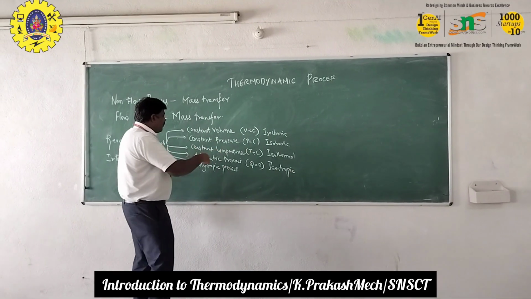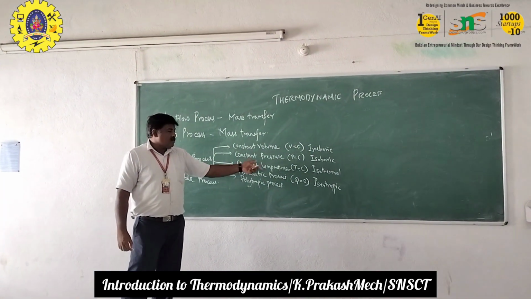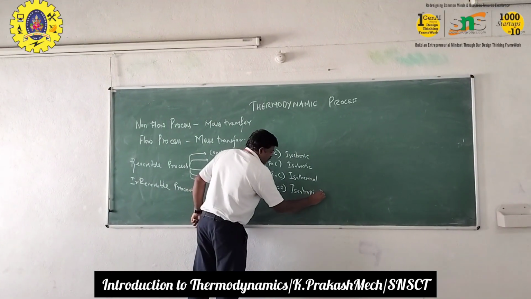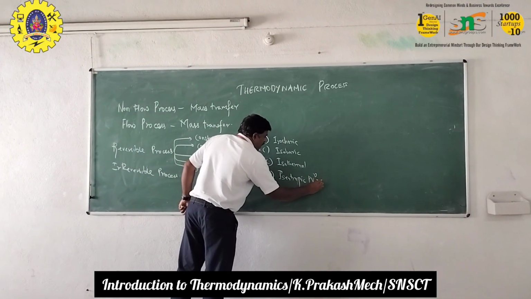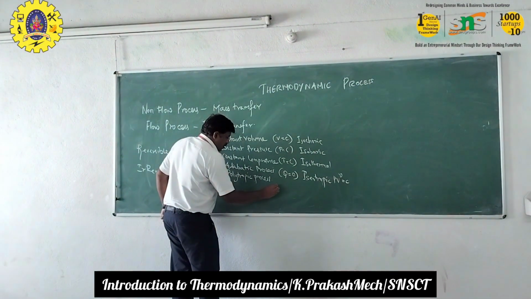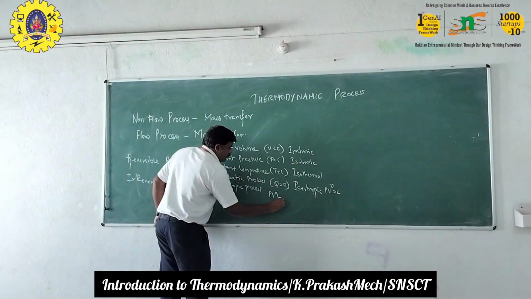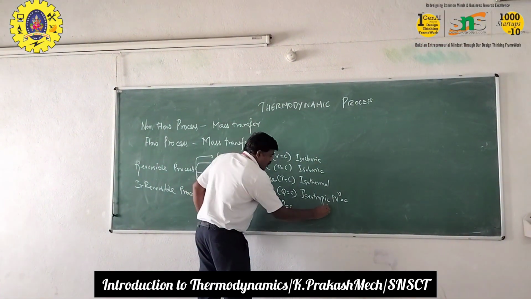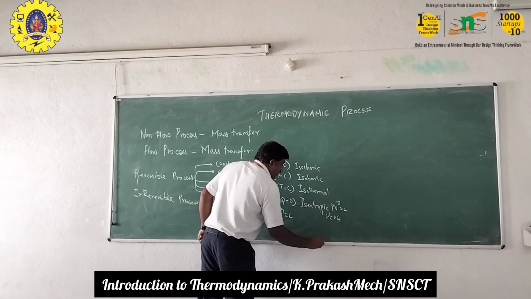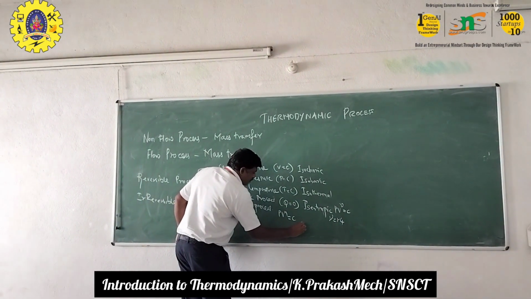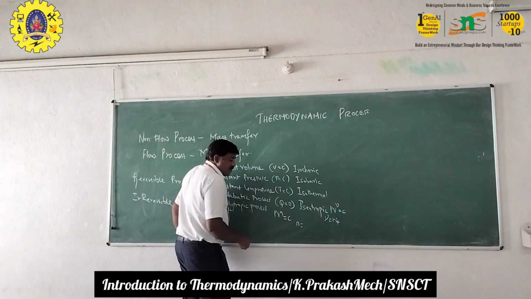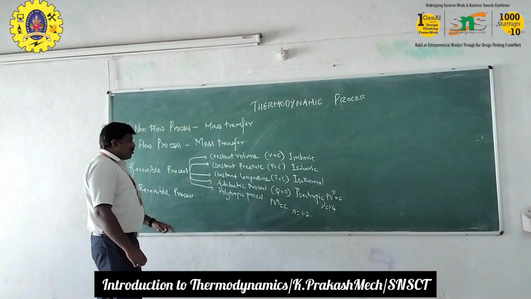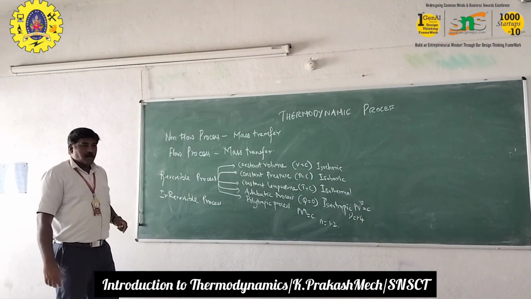In the adiabatic process we have the term PV^gamma equal to constant, and here PV^n equal to constant. Here gamma is the adiabatic index, gamma value is 1.4, and n is called the polytropic index, n value is 1.2. So these are all the different reversible processes.